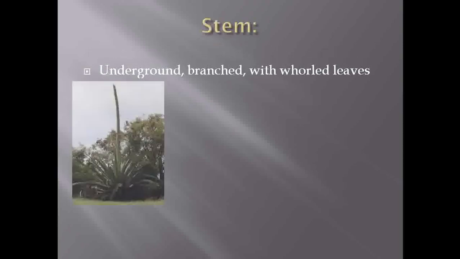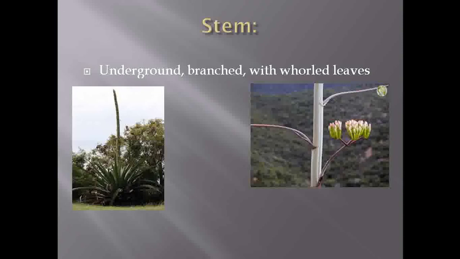Then if we observe the stem under this family, basically the stem is underground. The stem region is branched, and if you observe this one, the stem is underground here, and if you observe the patterning of the leaves, the leaves are rosetely arranged here. The stem is erect, angular, and branched.